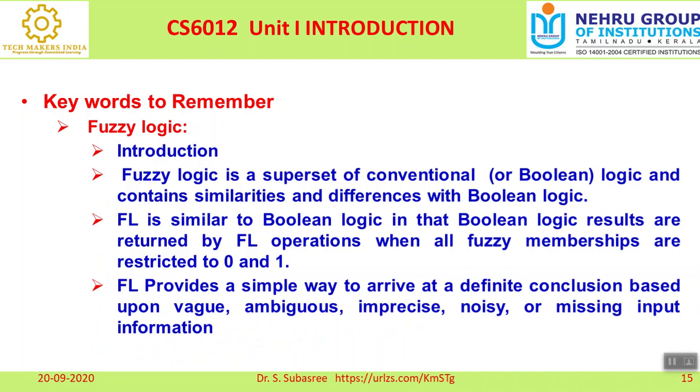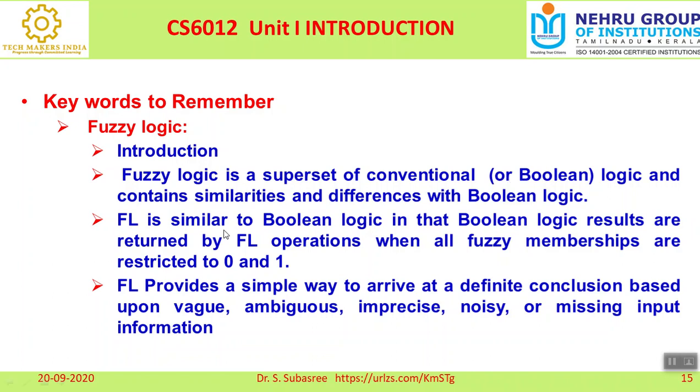As far as fuzzy logic is concerned, it is a superset of conventional logic. The conventional logic, as I already told, is Boolean logic. What is Boolean logic? It is true or false, or 0 and 1. That is the reason why 0 and 1 form the superset, and fuzzy logic comes under this conventional or Boolean logic.